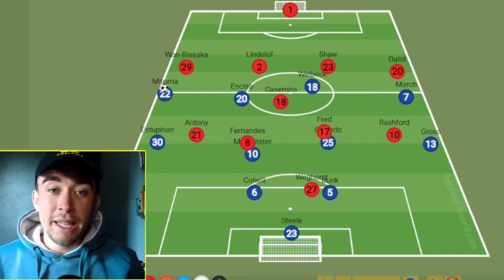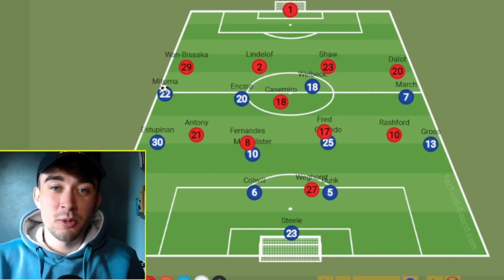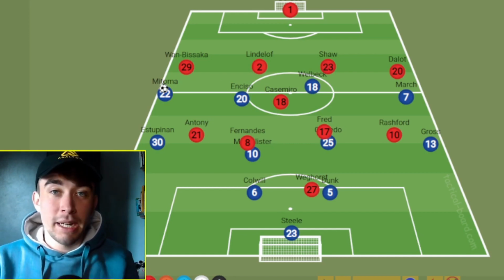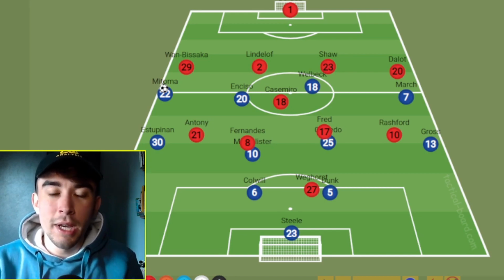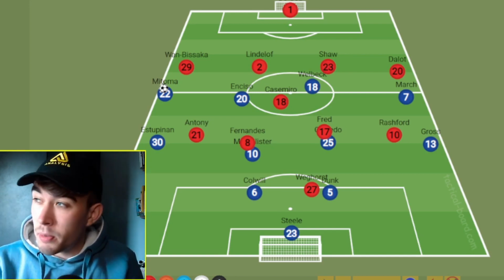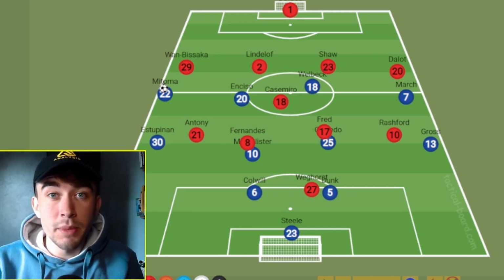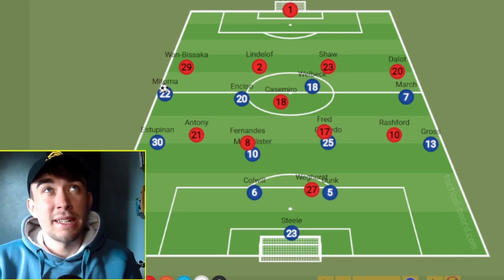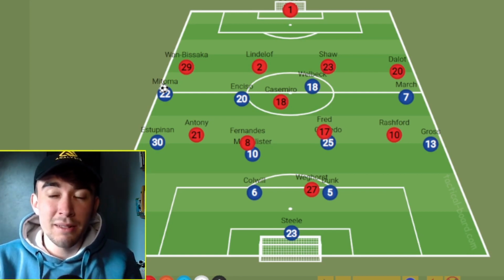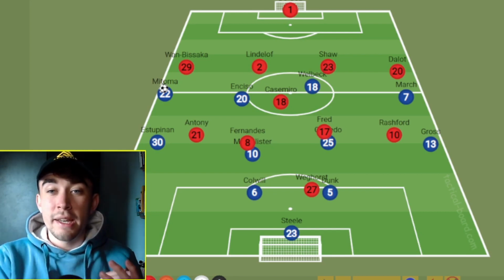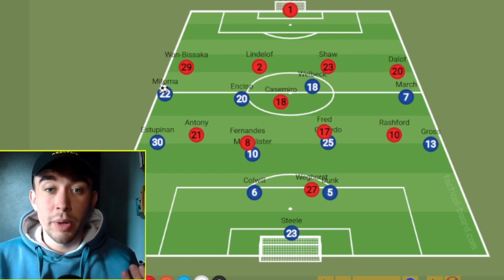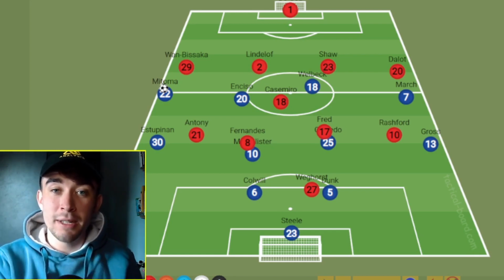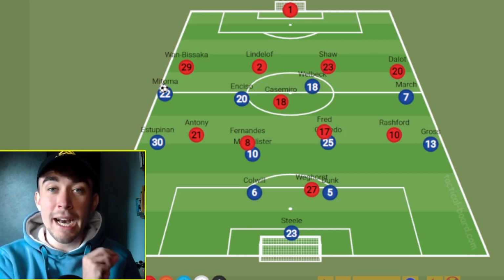Then the other side, this for me is where the really, really interesting battle takes place. Wan-Bissaka has to play at right back for Manchester United for me, because Brighton on the left wing have a little player called Mitoma, who, if you don't know by now, is probably the best dribbler in world football at the moment. Now, people will throw up names like Neymar, I completely get it, but I think Mitoma genuinely might be more efficient. The way that he just gets the ball and just goes forward is unlike anything I can really recall seeing from a winger since I've been watching football. He is so dangerous. I cannot wait for the battle of Wan-Bissaka against Mitoma. It should be absolutely phenomenal.